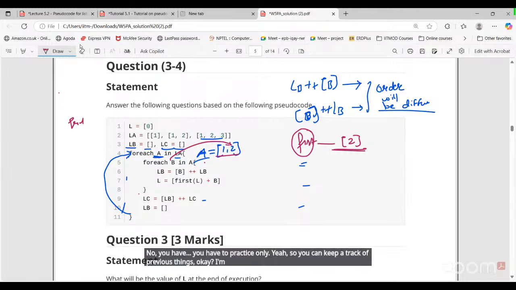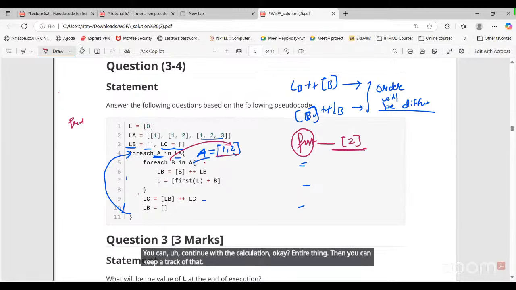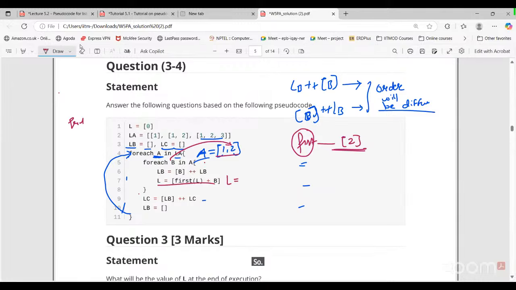I'm just erasing the calculation. You can continue with the calculation, okay? The entire thing. Then you can keep track of that. So L, we already said, is basically 4, right? Because previously it was 2, right? 1 plus 1 is 2. So first of L was 2, and B was 2 here.